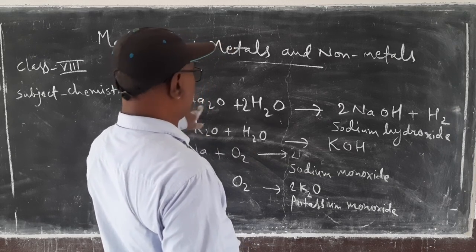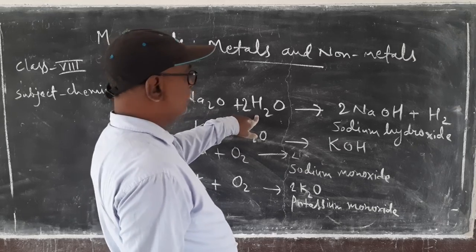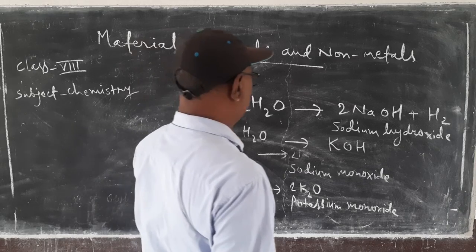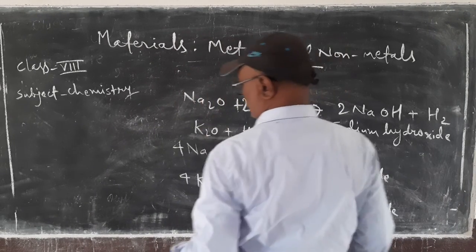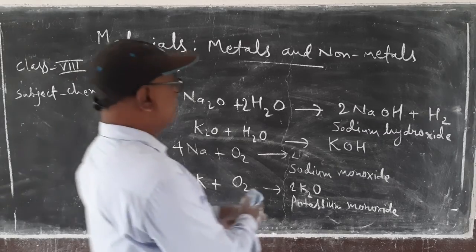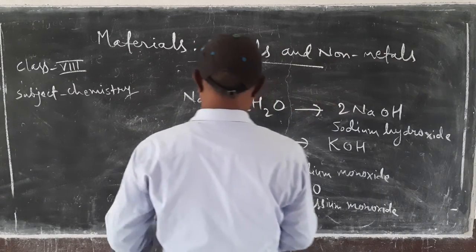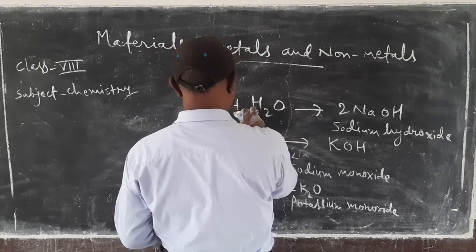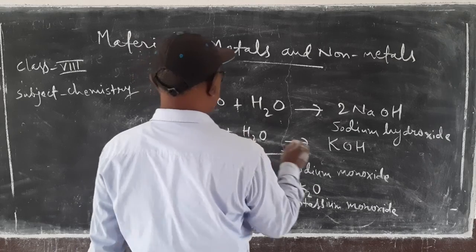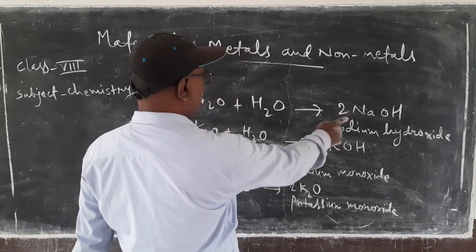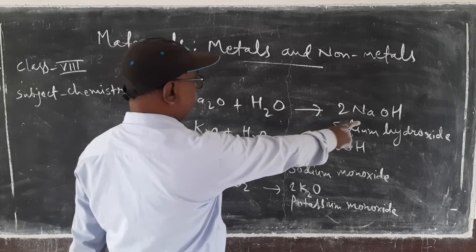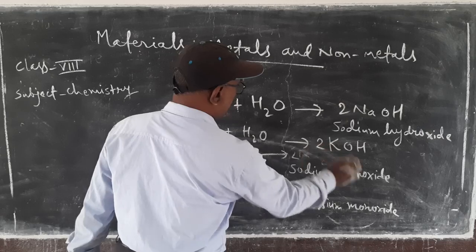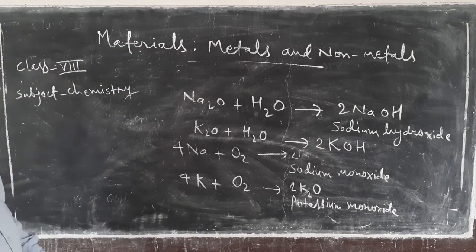Now this is the equation we have to balance. Hydrogen is 4 on one side and 2 on the other, oxygen is 3 here and just 2 there. This one is not balanced. The balanced equation is Na2O plus H2O gives 2NaOH: 2 Na, hydrogen 2, and oxygen 2. Now it is balanced. K2O plus H2O gives 2KOH.